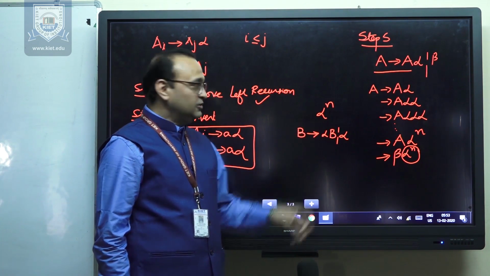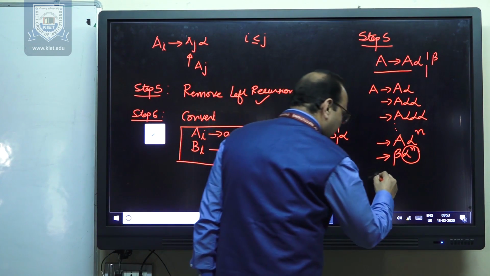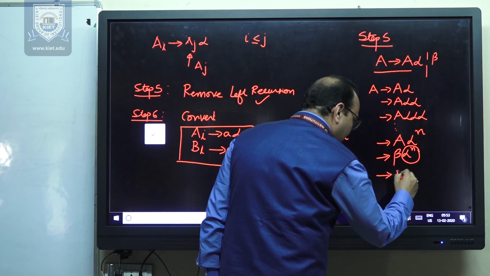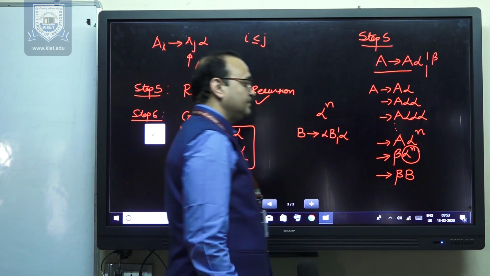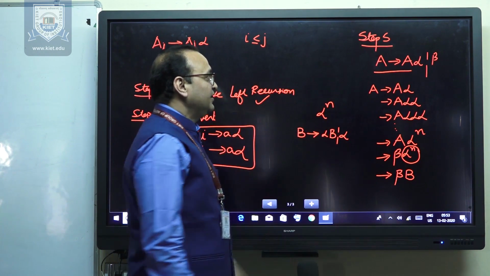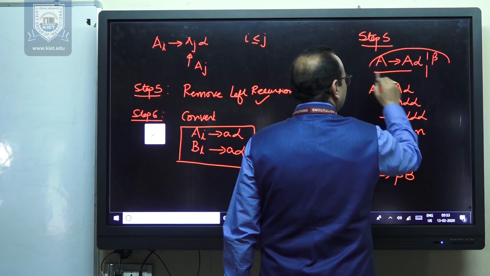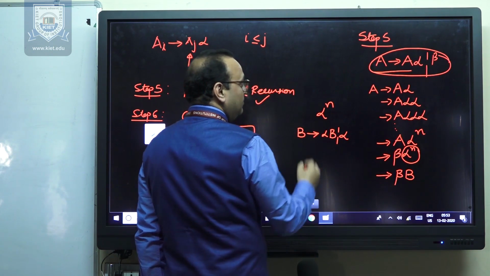You already know this. So here, what we are doing is just converting it to beta B. That means we have seen that this production is now finally converted into this form.